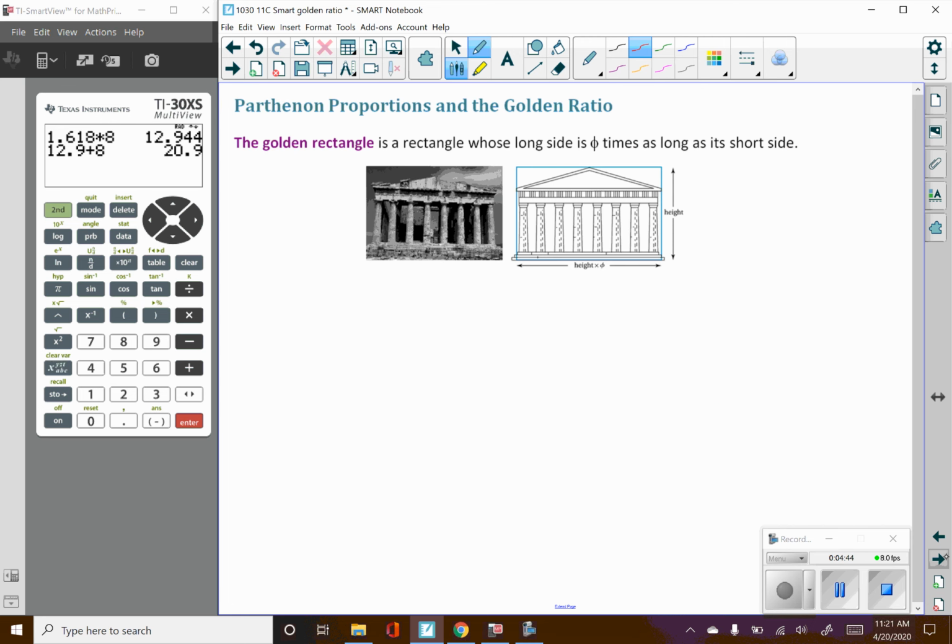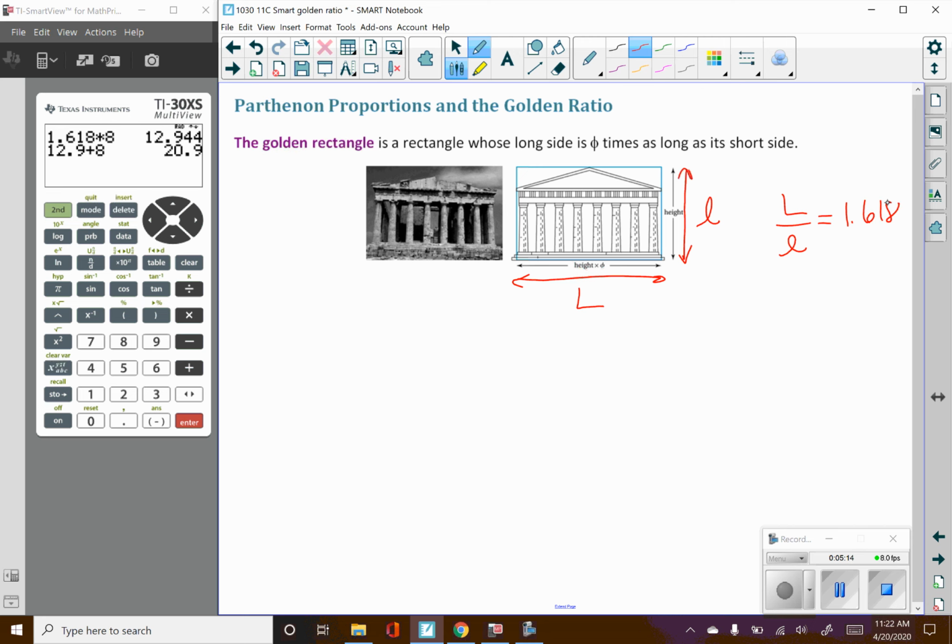So we started out talking about the golden ratio being a way of portioning a line, but we also have something called a golden rectangle. A golden rectangle is a rectangle whose sides have this proportion. If you take the longer side and divide it by the shorter side, you get that same golden ratio, 1.618.